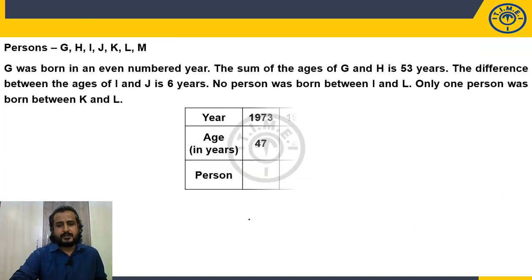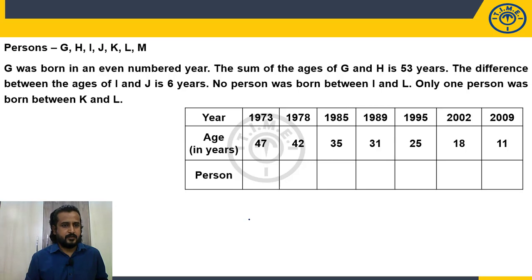Now what is the basic structure? So this is my basic structure. Now come. G was born in even numbered year. G was born in even numbered year means there are 2 years which are of even numbered: 1978, 2002. So G may be here or G may be here. So how many possibilities I have? 2 possibilities. Wait, add some more points.